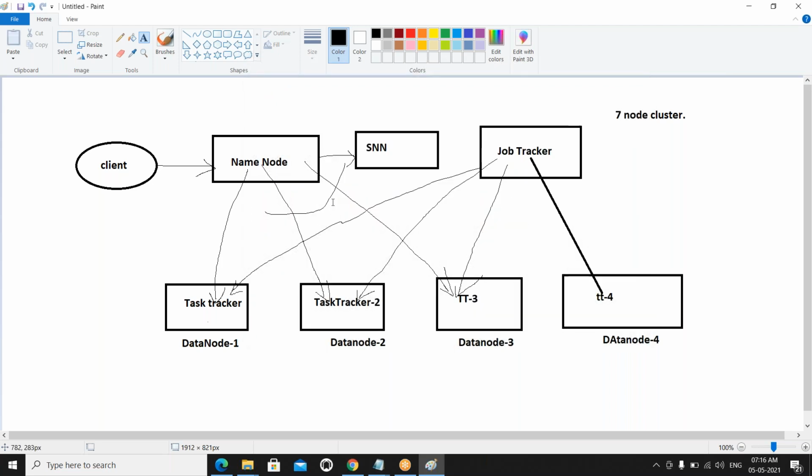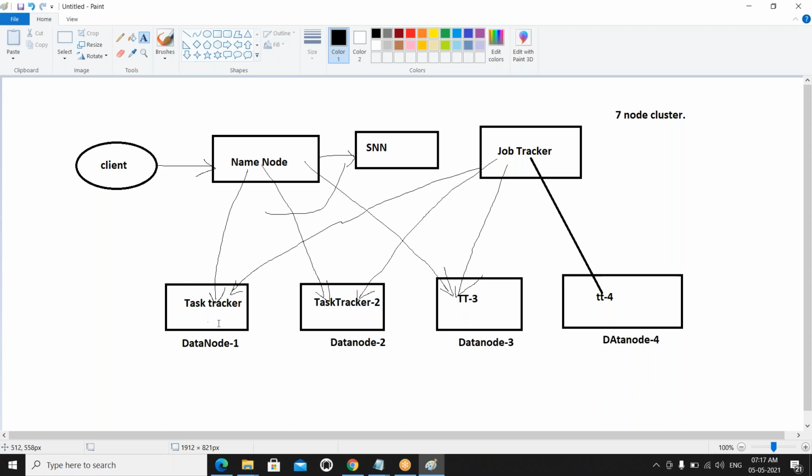So what will happen? I'm going to explain one more time. Whenever the client wants to get or write data in the Hadoop environment, whenever you submit a job in the cluster, the first request is sent to the name node. In the name node, the metadata is updated and stored. After that the job tracker comes into the picture, splits the total job into tasks, and assigns the tasks to the task trackers. Where the actual data is on a data node, the task tracker launches and executes the task.